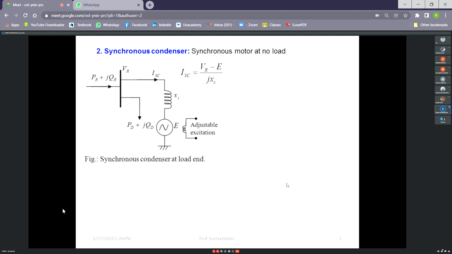By visual inspection, you can say, because the synchronous condenser will have no projected shaft. There will be no provision to provide mechanical loading to this motor. So the motor with no projected shaft, you cannot access that shaft, that is the synchronous condenser. When it has a projected shaft, then it means it is a synchronous motor.